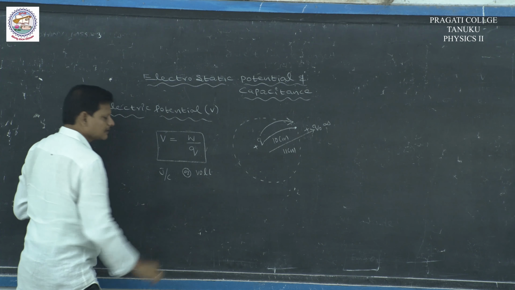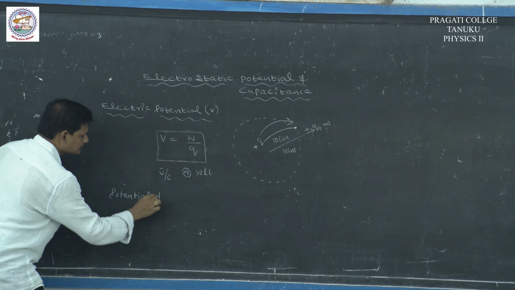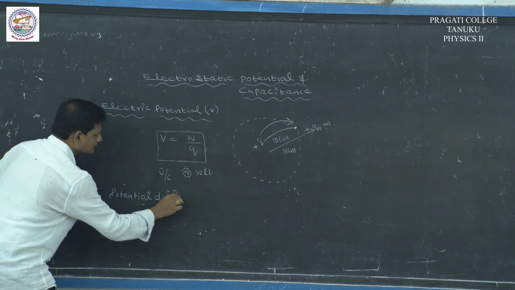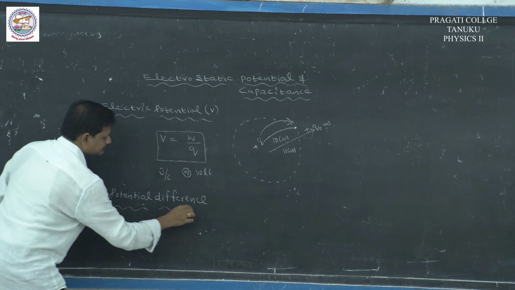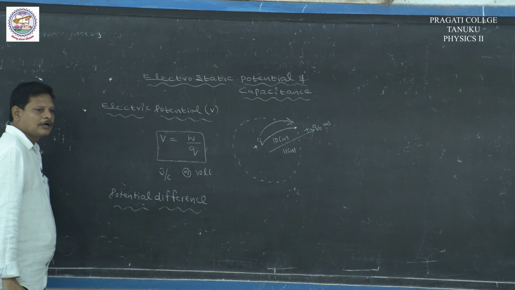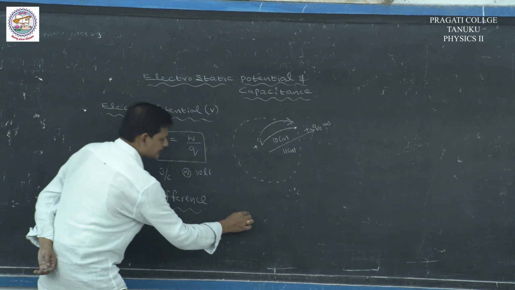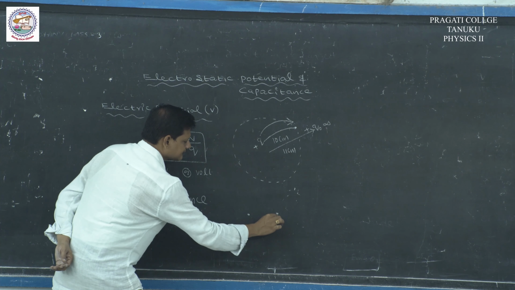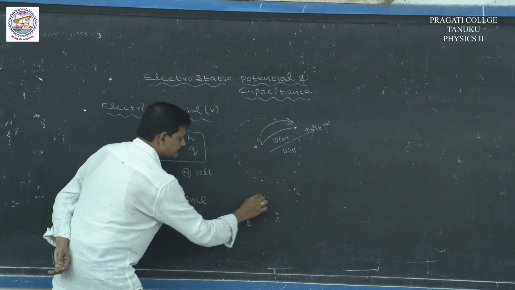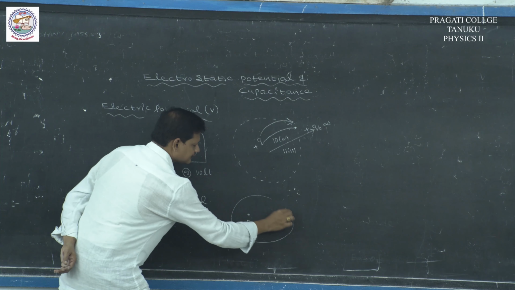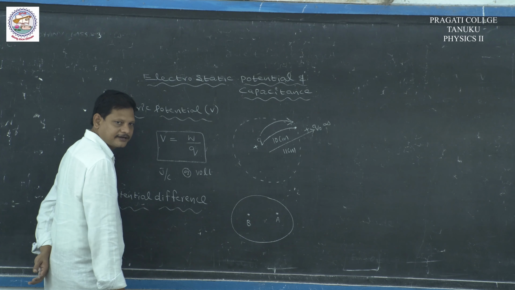Now, what is meant by potential difference? Potential difference is nothing but, let us consider 2 points A and B in an electric field.